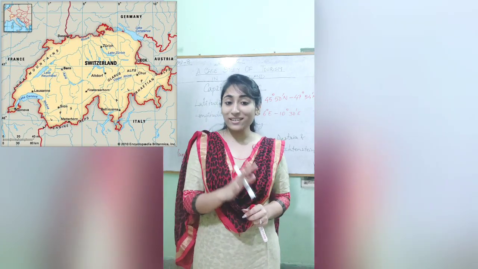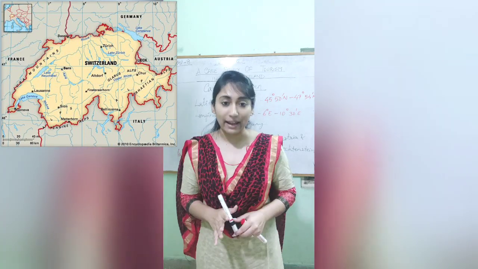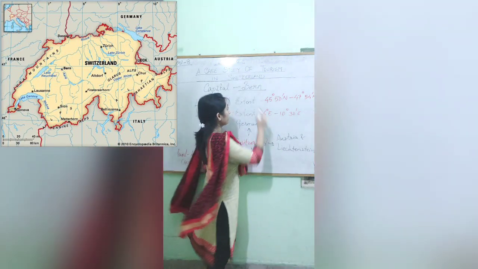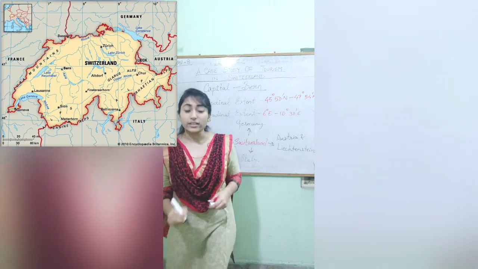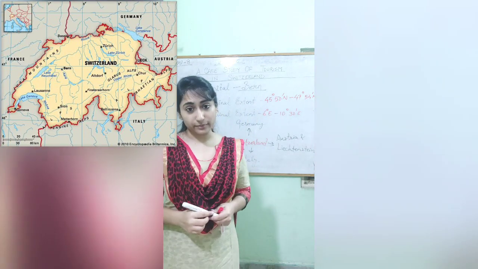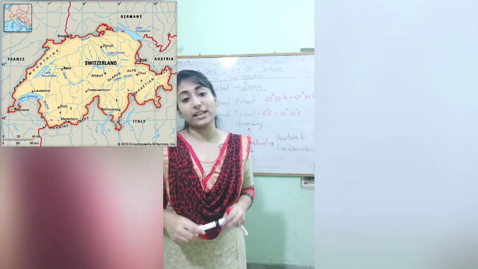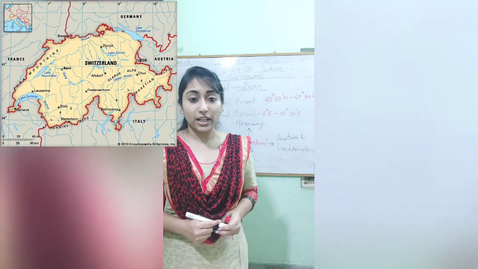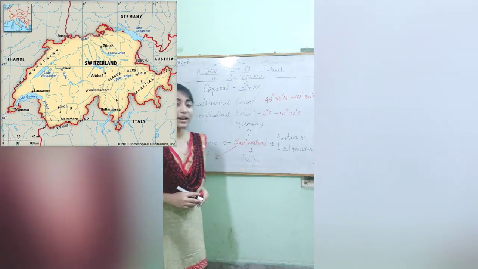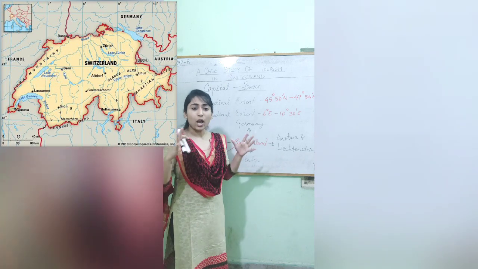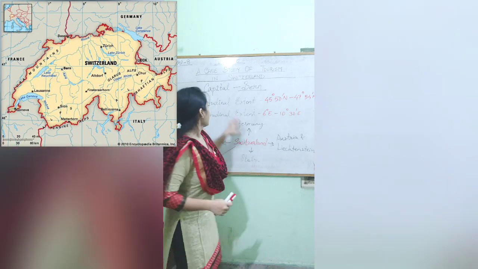Now, Switzerland is a federal republic containing 26 cantons. Okay, 26 cantons. And the capital of Switzerland is Bern, B-E-R-N, Bern. Next, moving to the latitudinal and longitudinal extent of Switzerland. If you see, the latitudinal and longitudinal extent clearly shows that Switzerland is not a very big country.